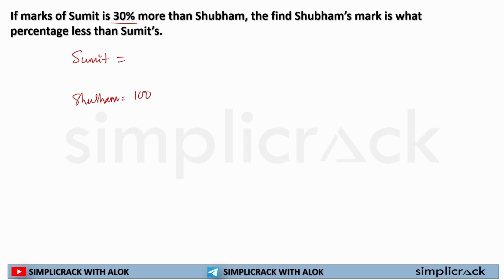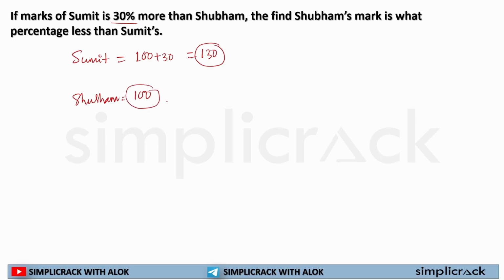Now Sumit's mark is 30% more, so Sumit's mark will be 100 plus 30. So it will be 130.